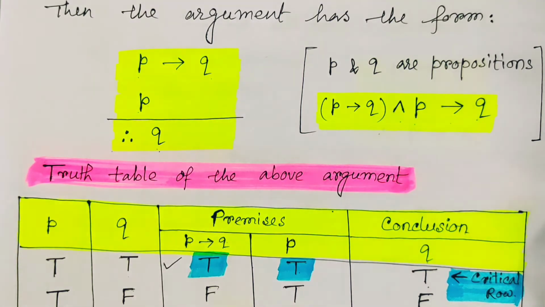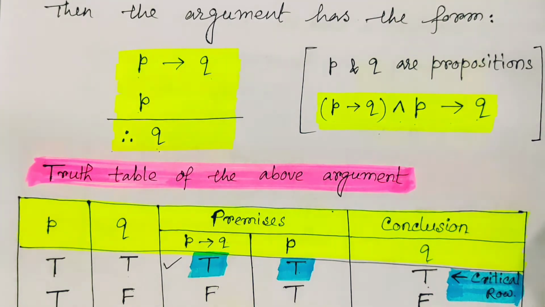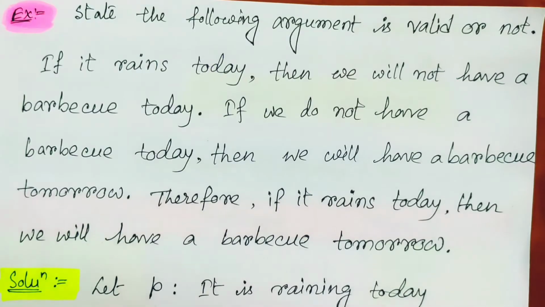Why is the special name included? Because this type of argument we can use as a law or formula when we have bigger arguments to prove their validity. Well, let's do one more example so that your concept becomes clearer.